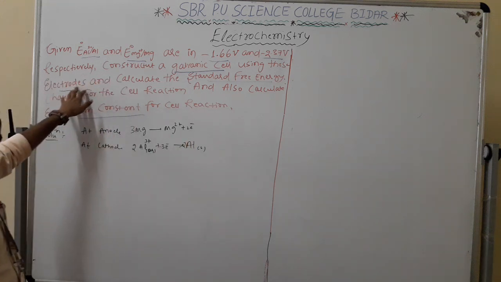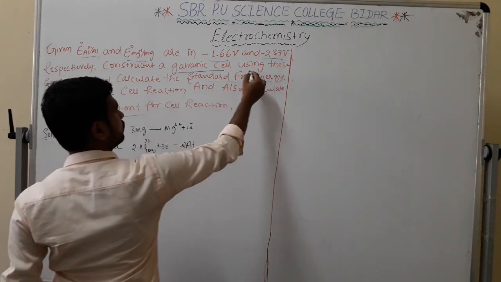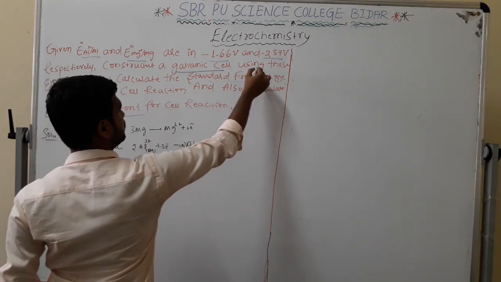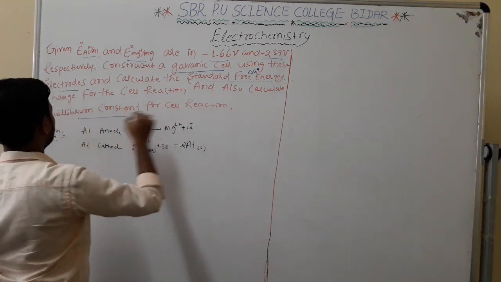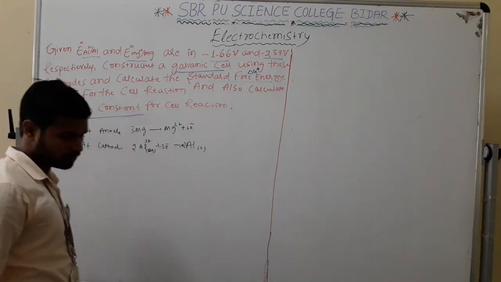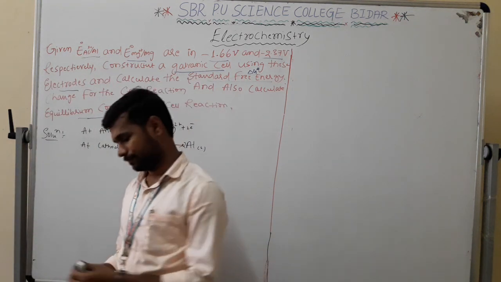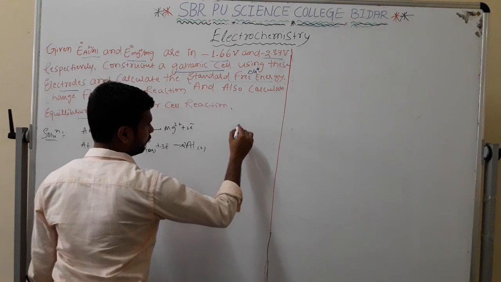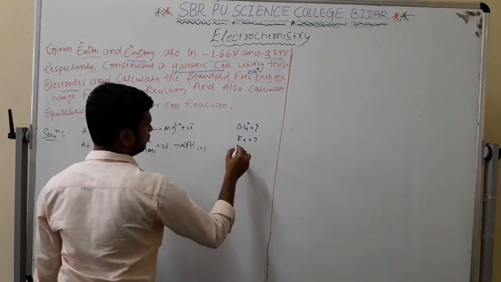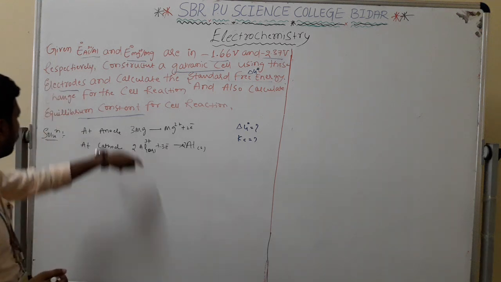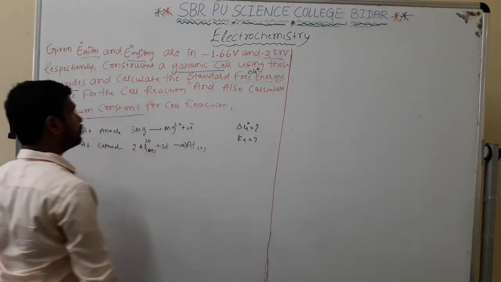And calculate the standard free energy. He wants delta G naught, and also the cell reaction, and also the equilibrium constant. First of all we have to find delta G naught, next the Kc value, and we have to write the cell reaction also. So when we compare these two, which one is the anode and which one is the cathode?